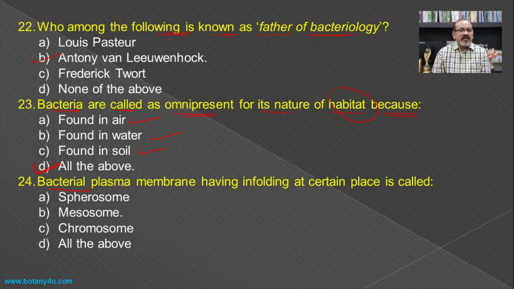Then a bacterial plasma membrane having infoldings at a certain place is called as. If you see the bacterial cell, there is a presence of the cell wall and then the plasma membrane, and this plasma membrane at a certain point has such infoldings, and such an infolding is known as mesosome, and hence mesosome becomes the answer for this question.